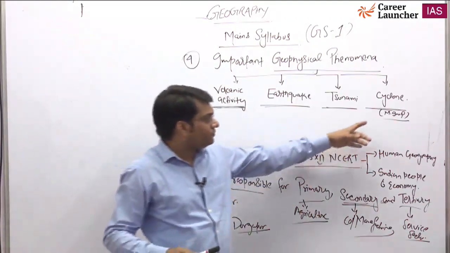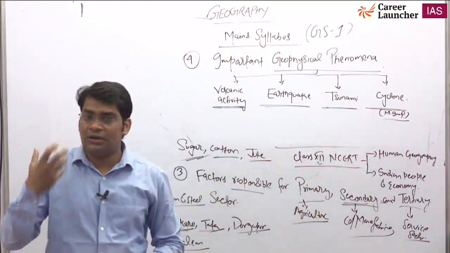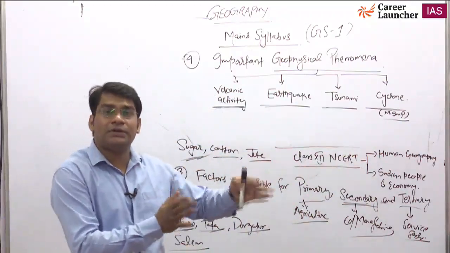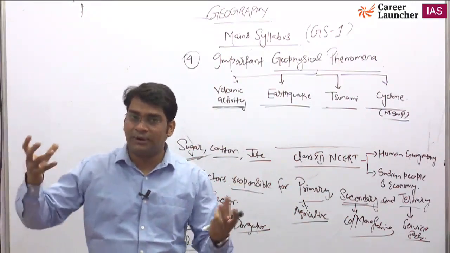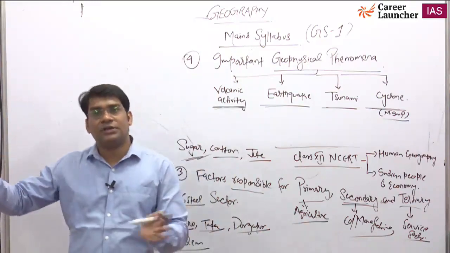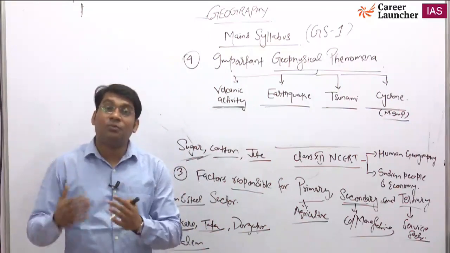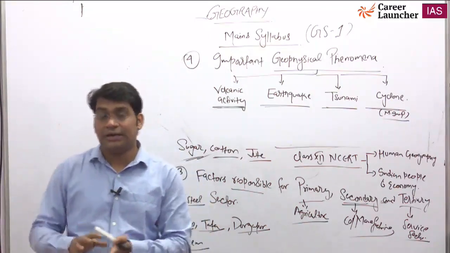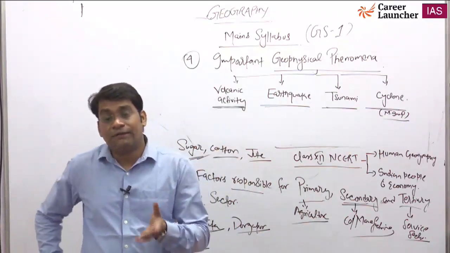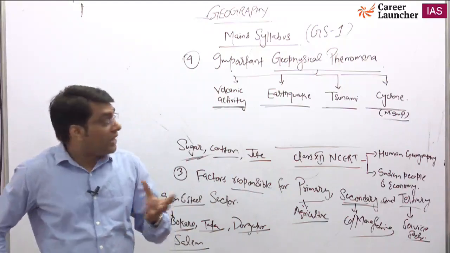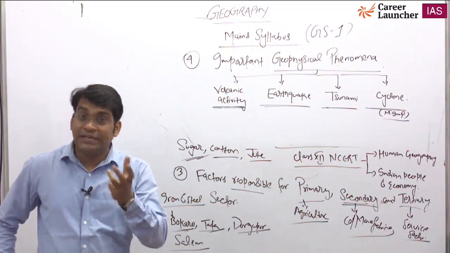So the cyclone is very important from the prelims point of view and the mains point of view, because a cyclone is again related to climate change, like the burning of fossil fuels and increasing carbon dioxide in the atmosphere. Because of this we see the climate change or global warming phenomenon, and that makes cyclones more dangerous. In the coming years, scientists of foreign countries and Indian scientists forecast that cyclones formed in the Indian Ocean or Bay of Bengal will be more dangerous and will kill more people.